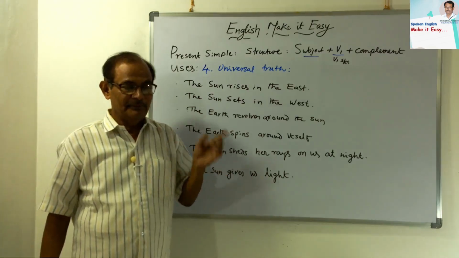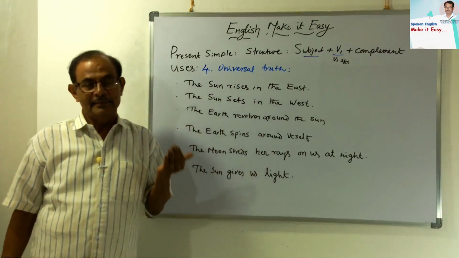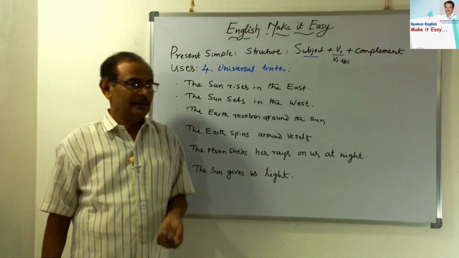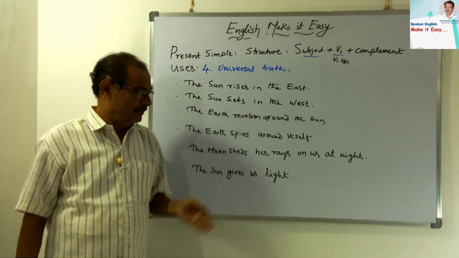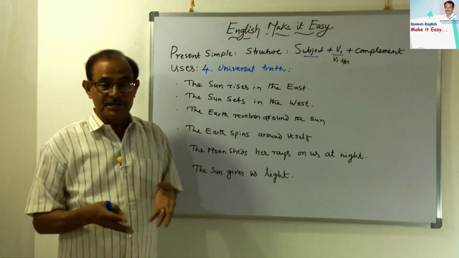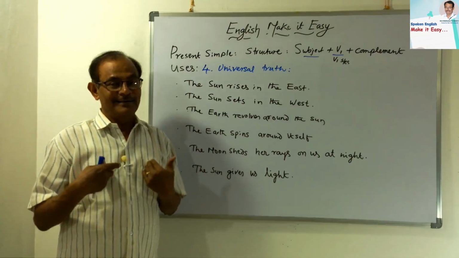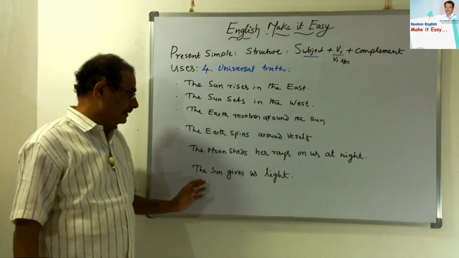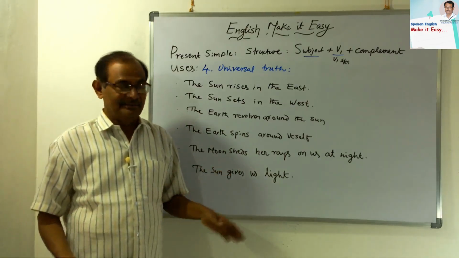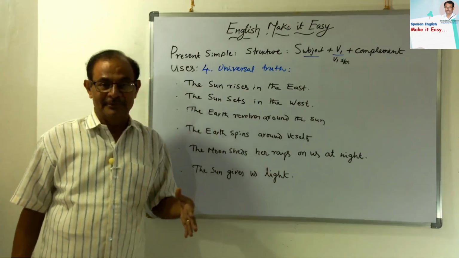So that's why the February leap year has 29 days in February. Okay, the earth spins around itself, and we get day and night. The moon sheds her rays on us, very cool at night. The sun gives us light, and this light is very important for us.